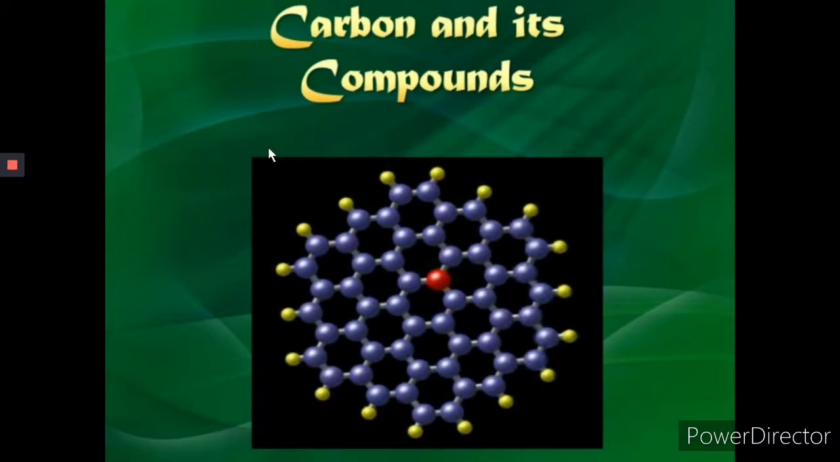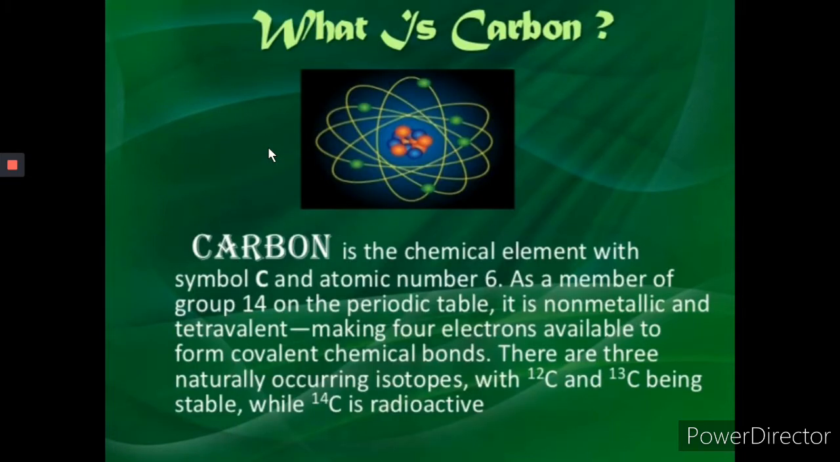Good morning, students. Today we will start carbon and its compound. Carbon. Carbon is the chemical element with symbol C and atomic number 6.